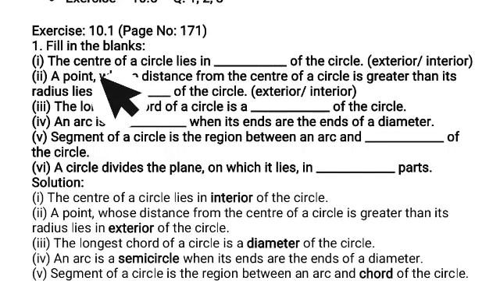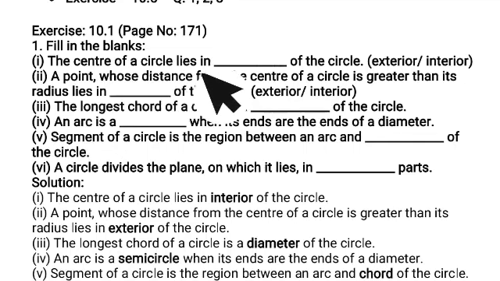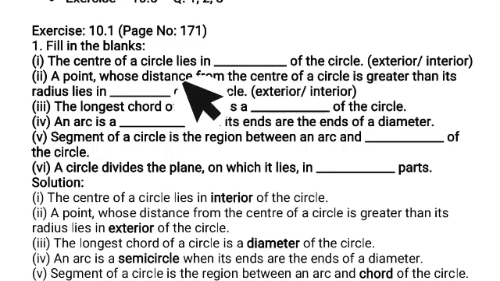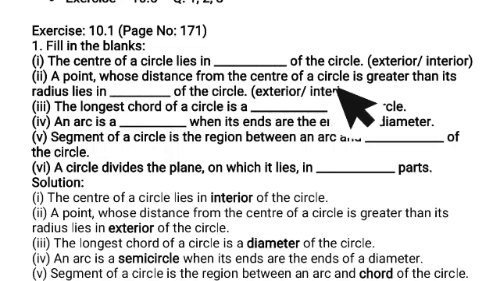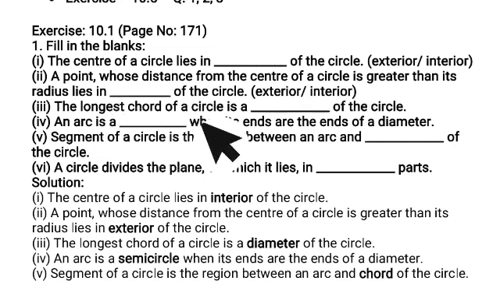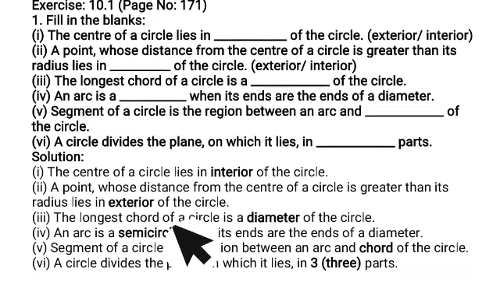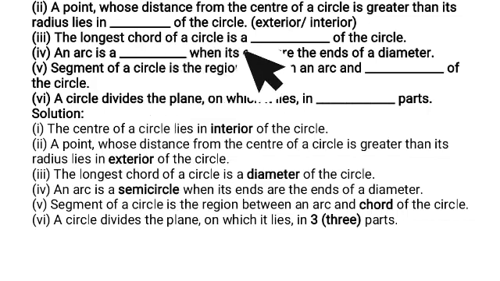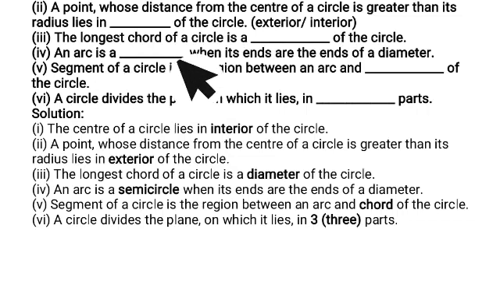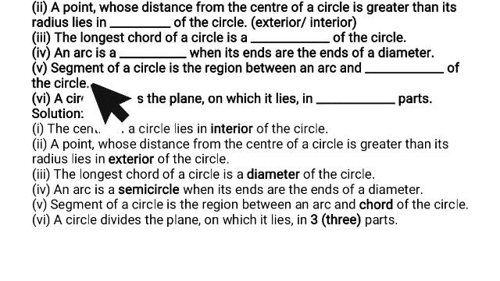Question number 1 is for filling the blanks. The center of a circle lies in the interior of the circle. A point whose distance from the center of a circle is greater than its radius lies in the exterior of the circle. The longest chord of a circle is the diameter of the circle. An arc is a semicircle when its ends are the ends of a diameter.